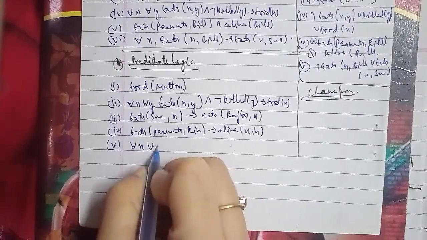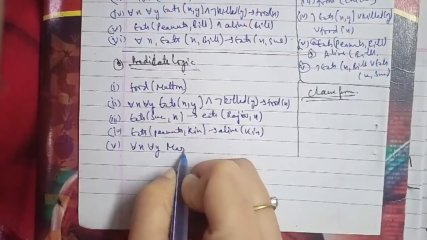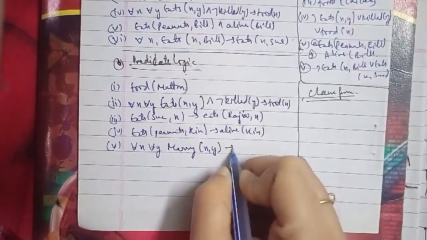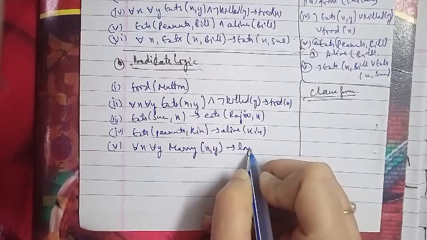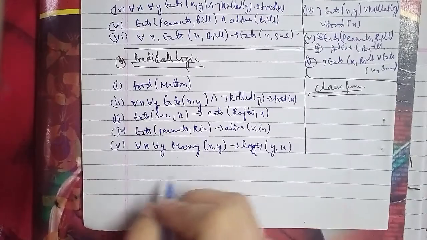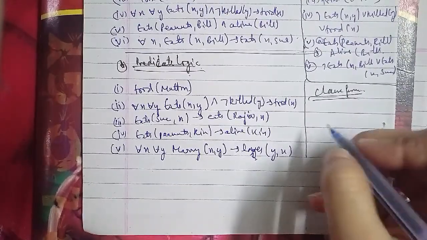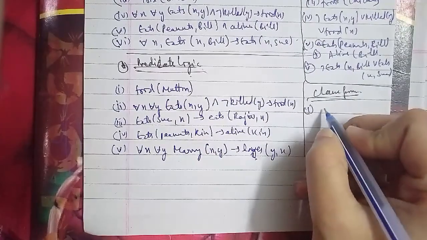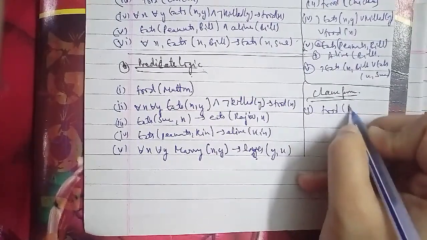Then the third one we have is Rajiv eats everything that Sue eats, and for that it will have eats x comma Sue, eats x comma Rajiv.